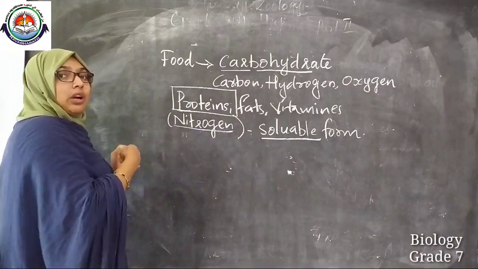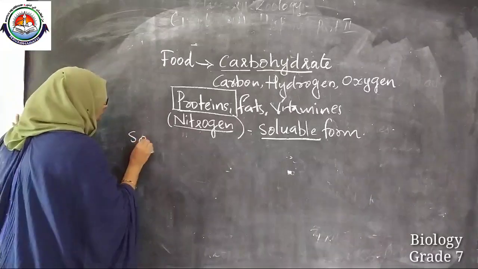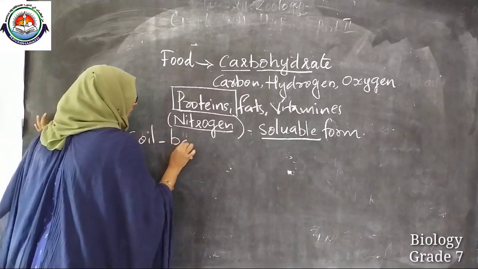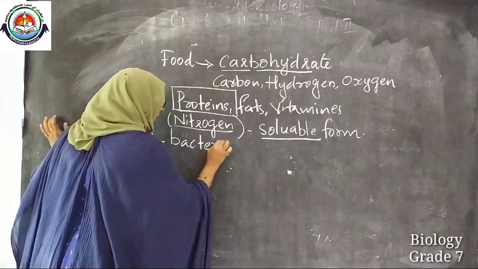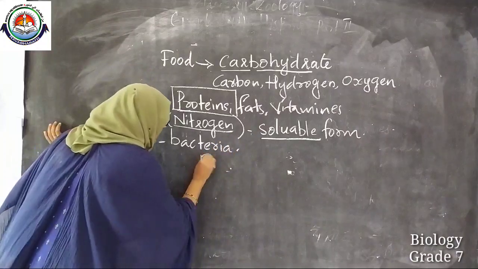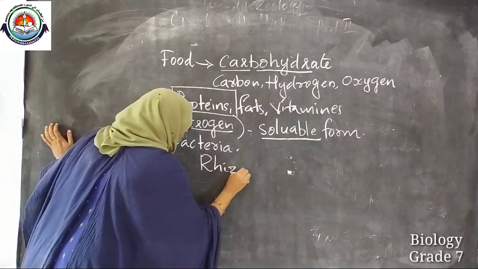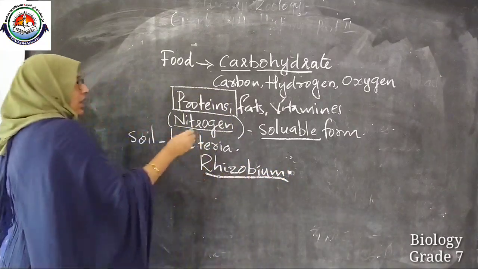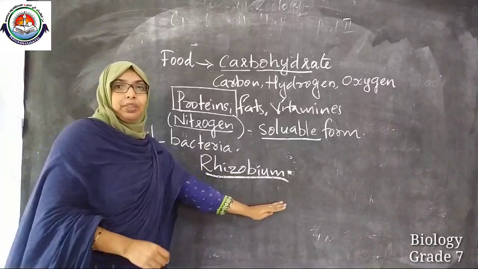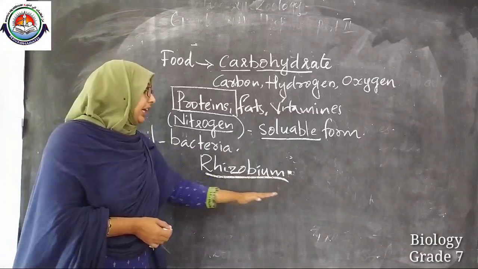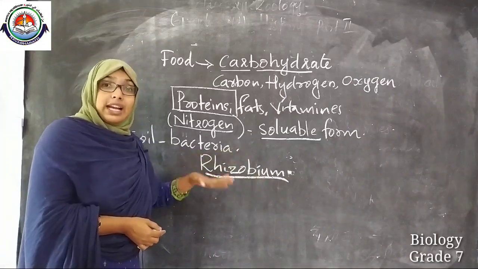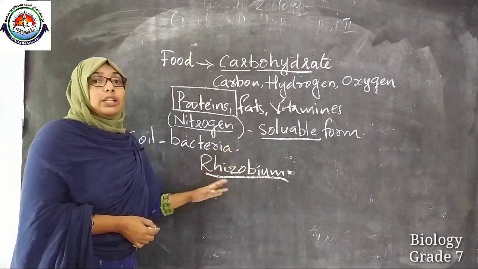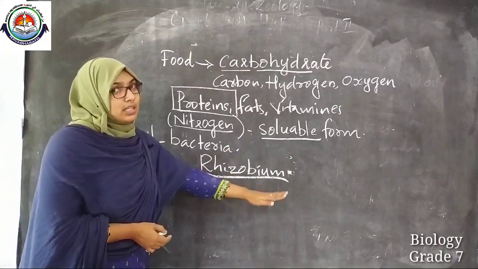Let us see that. Okay. Our soil contains a bacteria known as Rhizobium. What is the bacteria called? Rhizobium. Read it two or three times. Write and study so that you won't go wrong with the spellings.